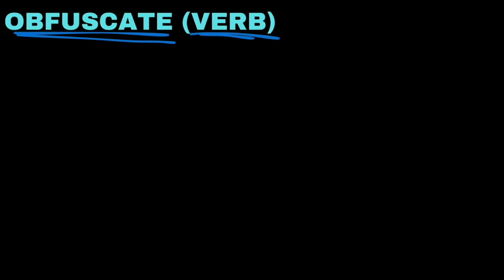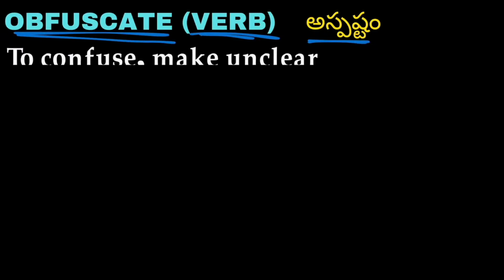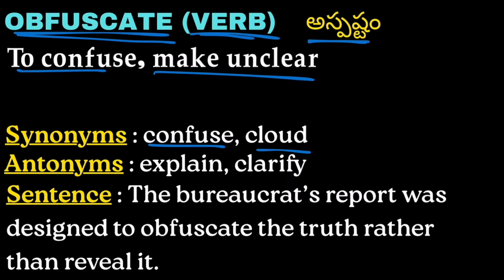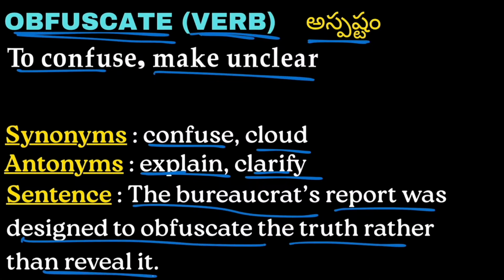Obfuscate is a verb and it means aspastam. To confuse or make unclear is called as obfuscating. Synonyms are confuse or cloud. Antonyms: explain, clarify. Example, the bureaucrat's report was designed to obfuscate the truth rather than revealing it. The bureaucrat's report was designed to confuse the truth rather than revealing the truth.